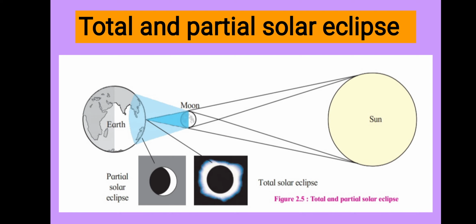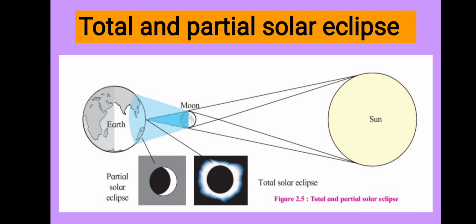See in this figure, on a large extent of the earth, on many places, the light shadow reaches. The people from that place are not able to see the sun partially, or some part of the sun they are not able to see. They are able to see the half sun, some are able to see the quarter sun, some part of the sun they are able to see and some part of the sun not able to see. This type of solar eclipse is known as partial solar eclipse.